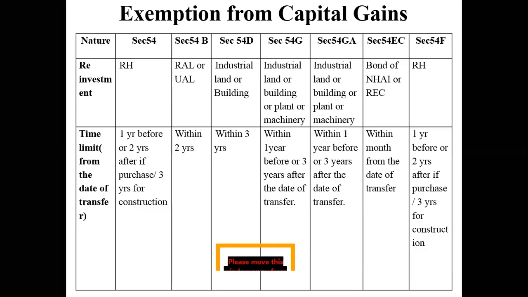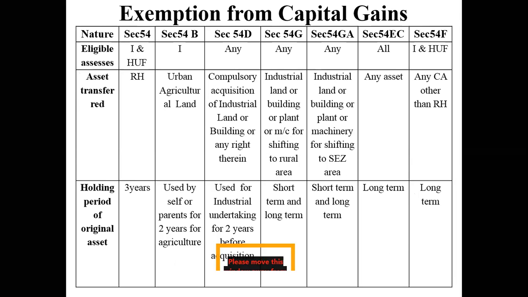Okay. Now, the way we have seen it for a residential house, now we have to look for an urban agricultural land. Remember, it is an urban agricultural land. Suppose you have an agriculture land which is situated in an urban area and you decide to sell that particular land. Who is eligible? Only an individual is eligible. No HUF, no company, no firm, nothing. Only it is applicable for an individual.